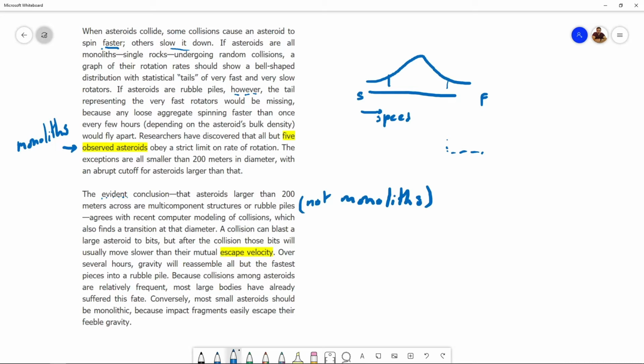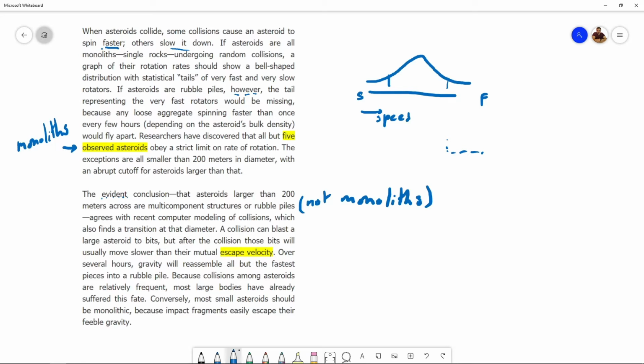All right, so what's the evident conclusion? That these larger asteroids are not monoliths. And this conclusion agrees with computer modeling. Okay, a collision can blast a large asteroid to bits. Sure. But after the collision, those bits will usually move slower than their mutual escape velocity.